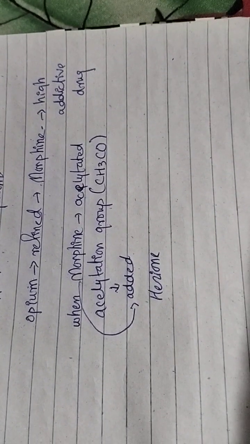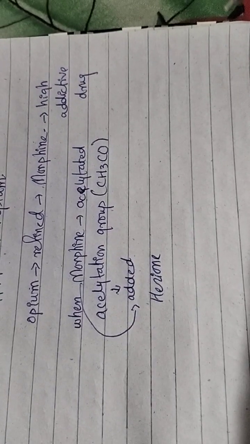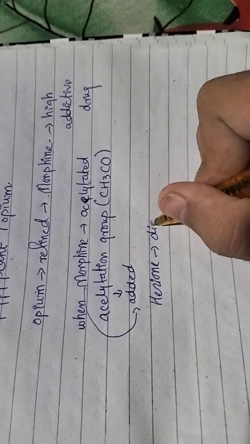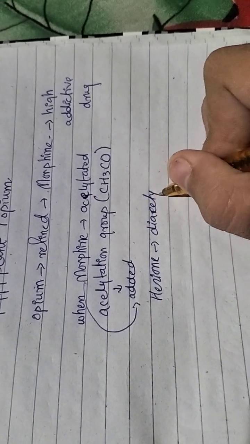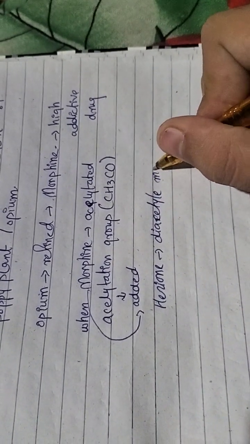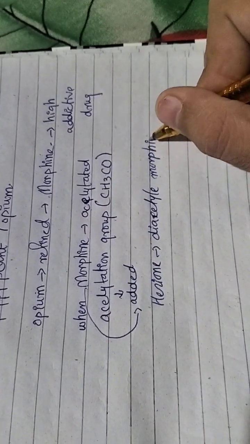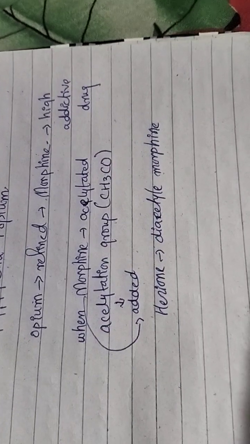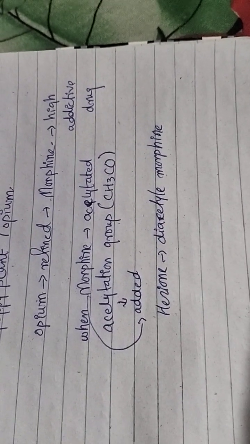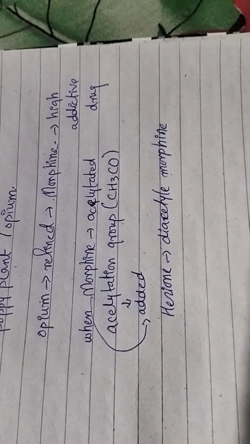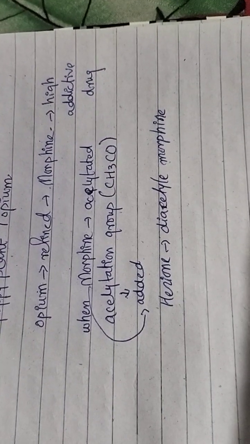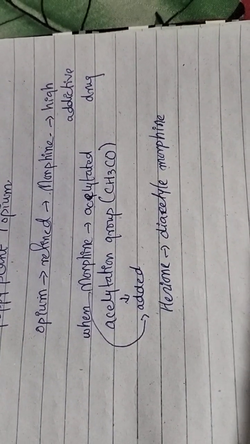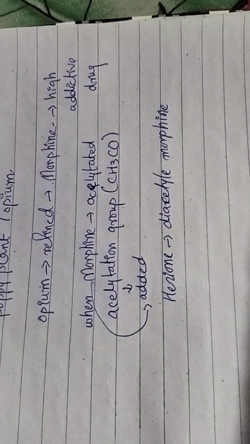Heroin is diacetyl morphine. It is a semi-synthetic derivative of morphine. So that is called heroin.